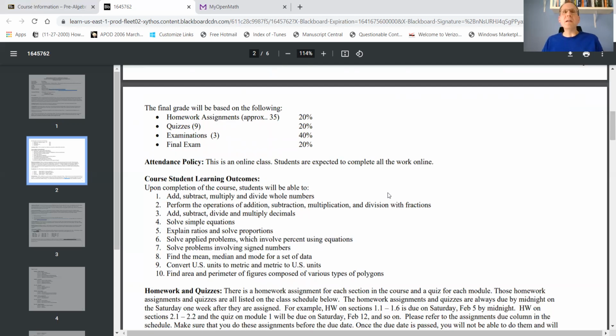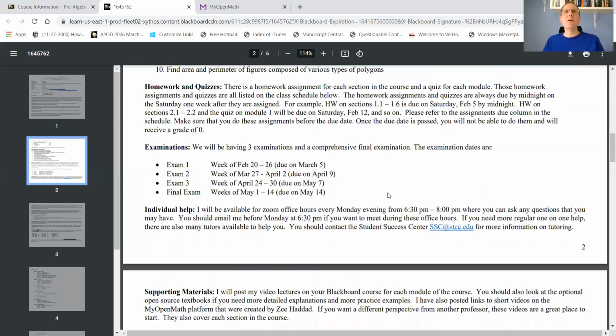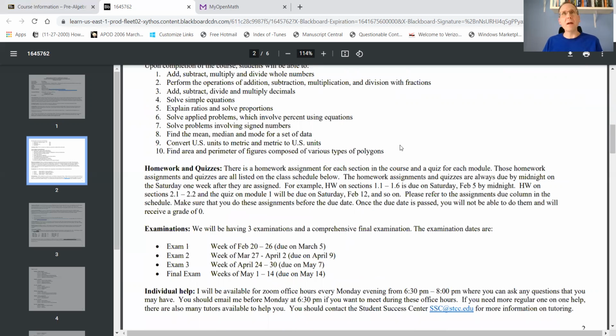Okay, in terms of the homework. So basically, again, there's going to be a homework assignment for each section that we cover in the modules. The way I have the homework set up on My Open Math is that you have an infinite number of tries. So you can redo the homework as many times as you want, and I would highly recommend that you do that until you get it 100% correct. It'll really help your grade, and it'll help you understand the rest of the material.